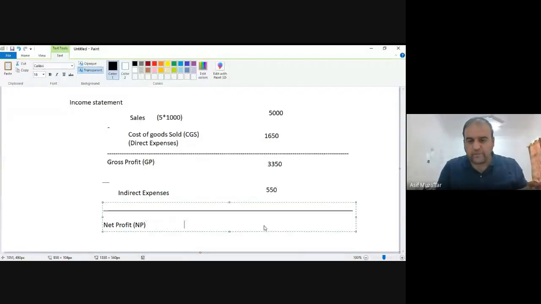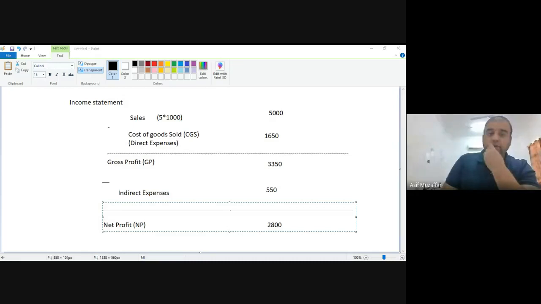Can anybody tell me what is my NP? 3350 minus 550, 2800 riyal. Right? So this is my net profit.